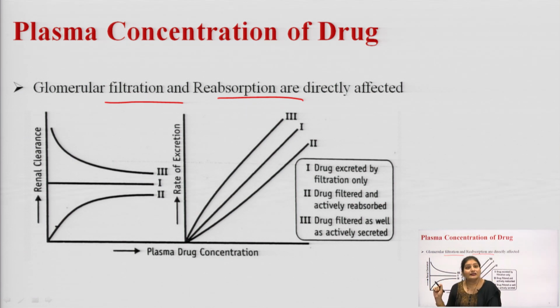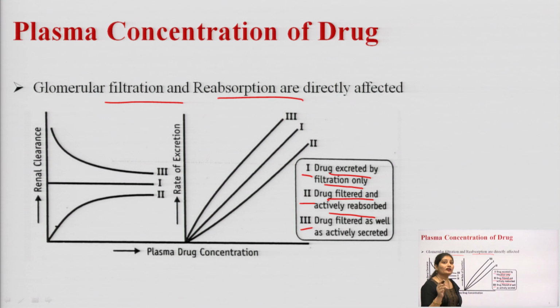Okay. So, a drug that is bound to plasma protein can be excreted by filtration only. We are having three categories: 1, 2 and 3. In the first category, there are drugs that can be excreted by the filtration process only. In the second category, there are drugs that can be filtered and actively reabsorbed. Why are they reabsorbed? Because of their lipophilic nature. And the third category is the drug filtered as well as actively secreted. So, we are having three categories depending upon the three mechanisms that are involved in the renal excretion process.